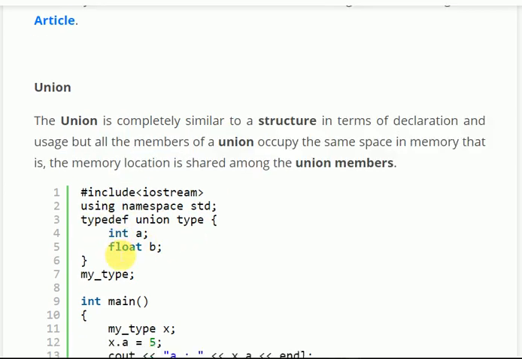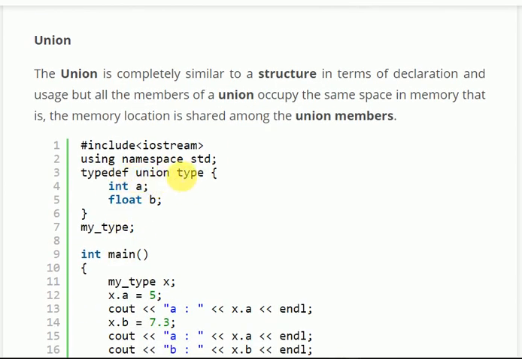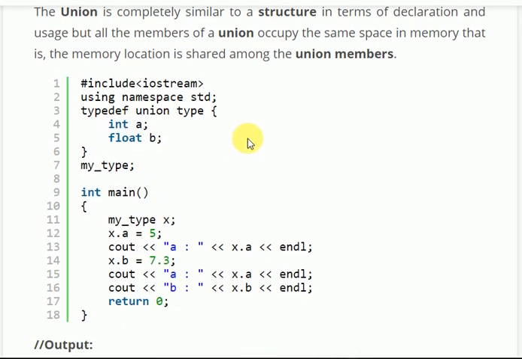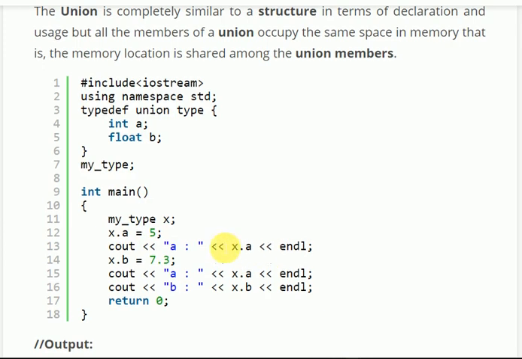So take this as an example. Here the union's name is type. It has two member variables, int a and float b. The memory space of int a is 2 bytes, and float b is 4 bytes. So here a single memory block of 4 bytes is created. Here we have an alias of the union, my type. In order to access it, we create an object my type x. x.a equal to 5, so the value of a is 5. Now printing x.a, we get the value as 5.